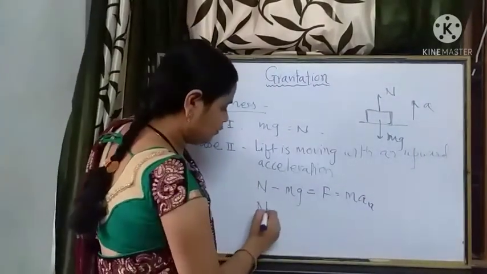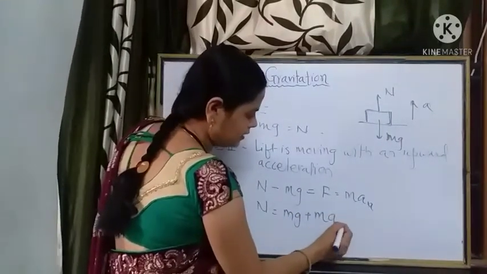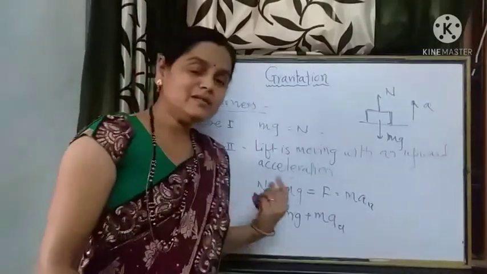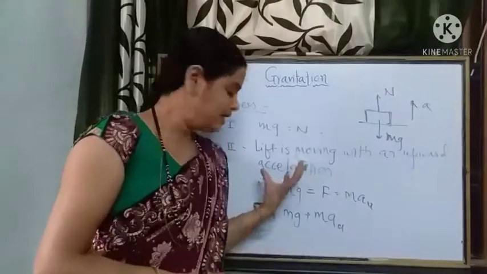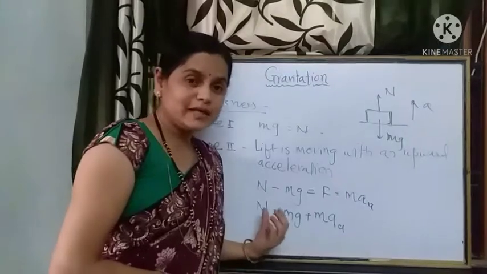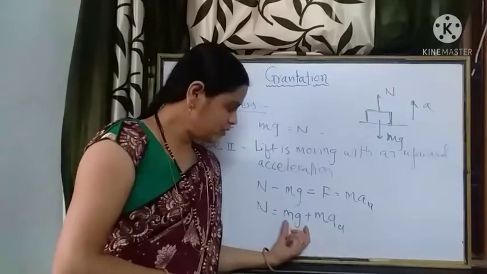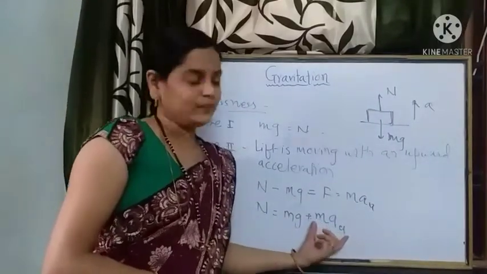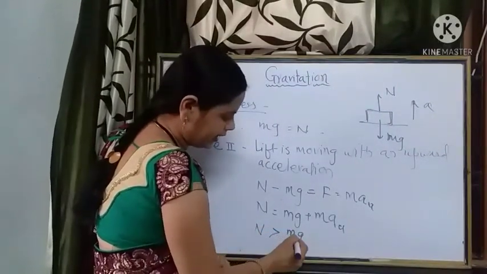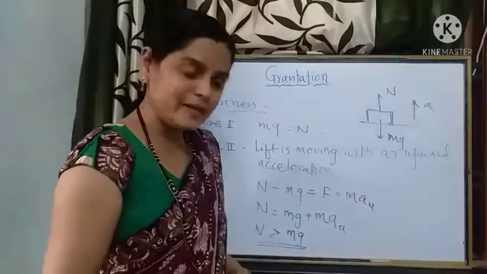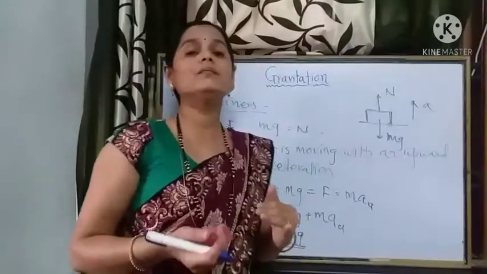Thereby what is equal to N? N is equal to mg plus ma. Fine. Do you get this? See here, when the lift is moving in the vertical direction with an upward acceleration, then the normal reaction exerted by the floor on the passenger is equal to the weight of the passenger plus the force, and thereby this normal reaction is greater than the actual weight of the passenger.